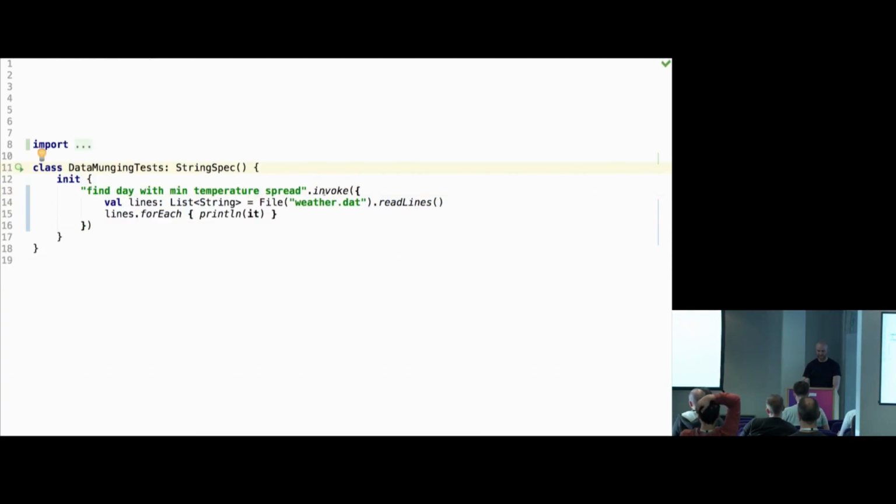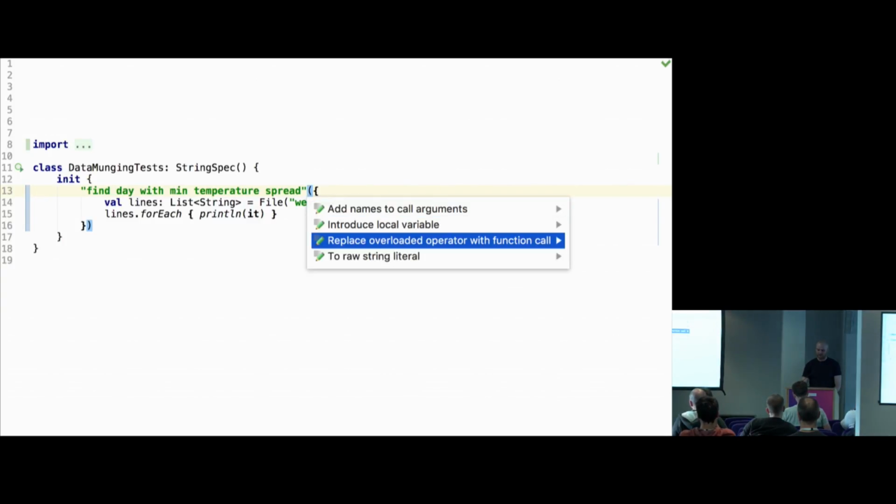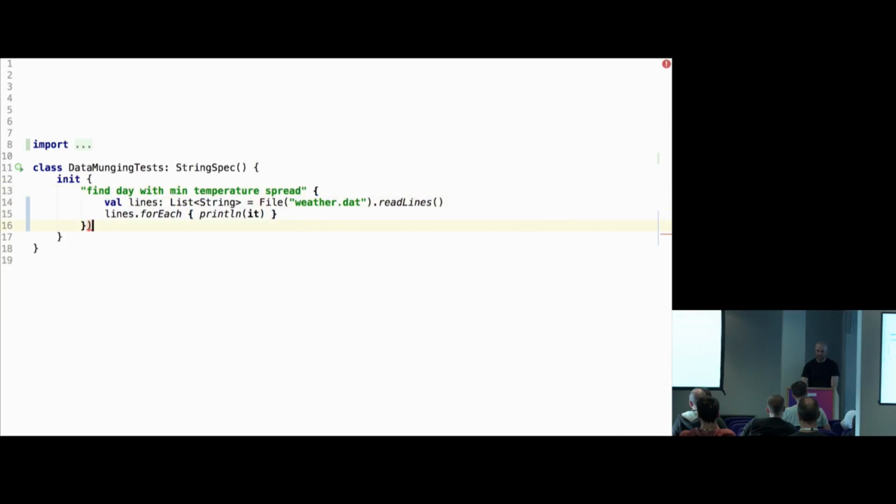So what's going on here is this invoke can be replaced with a direct call, which is just parens, and then because these parens take the lambda as the last argument, we can drop parens. So overall, it's kind of a bit too clever maybe, but it looks like we're calling some curly braces thing on a string. So this just shows how a combination of just extension functions and operator overloading can make you call things on strings. So I'm not necessarily saying that's a great thing. I'm just saying this is how far you can take it. And there are even more complicated examples.